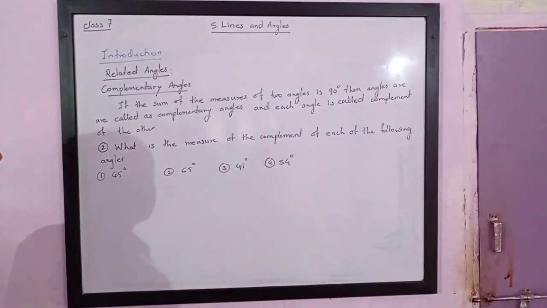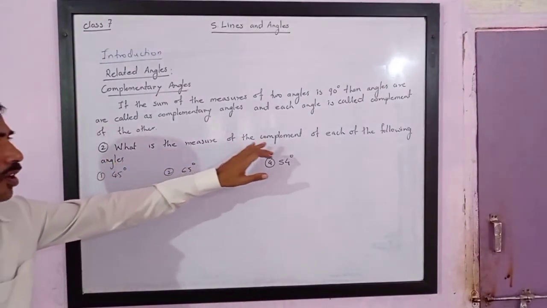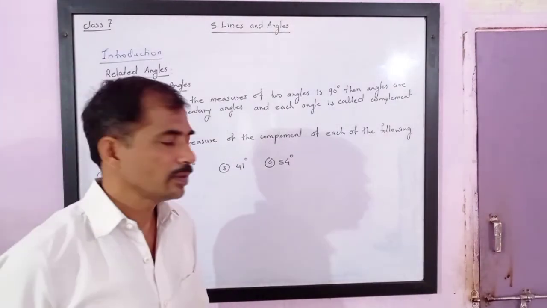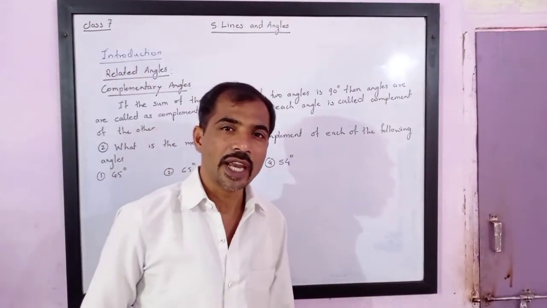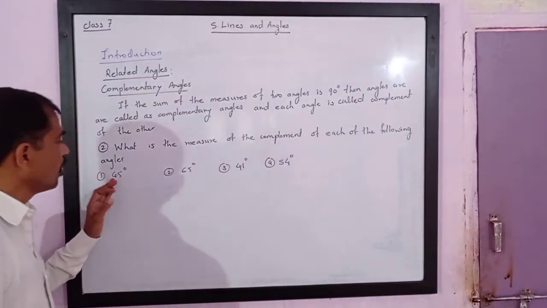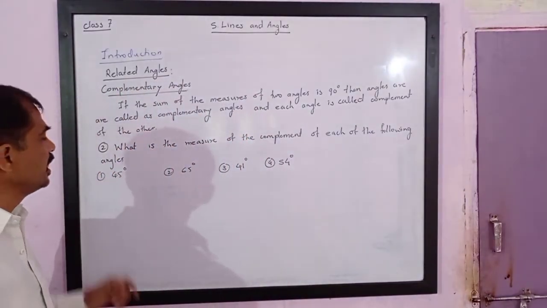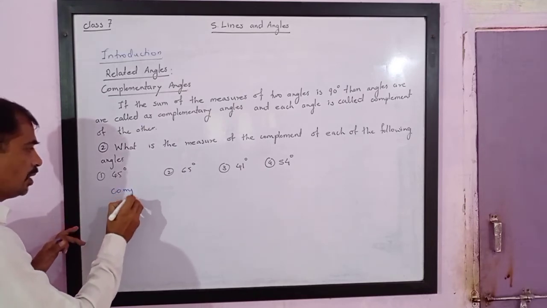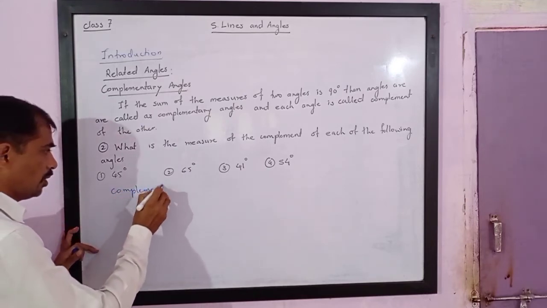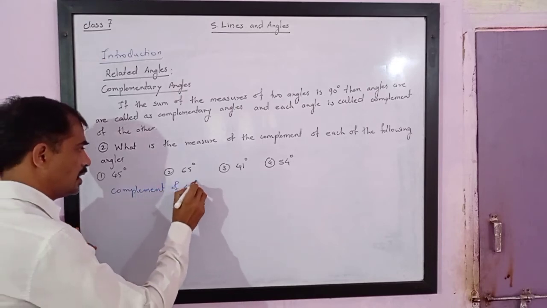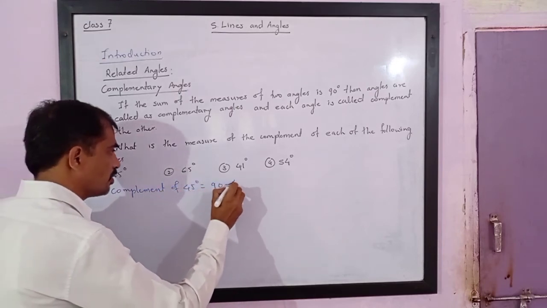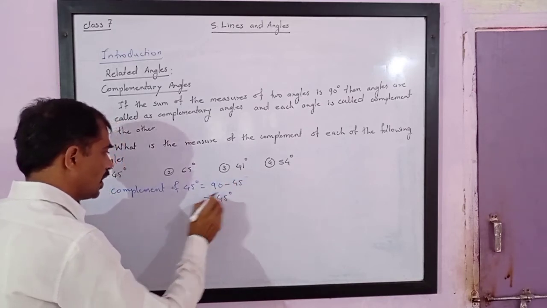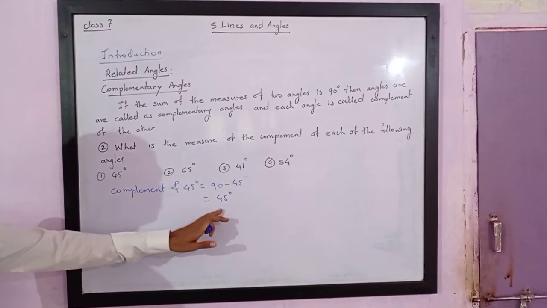Dear friends, the second question is, what is the measure of the complement of each of the following angles? We have already studied that the sum of measures of complementary angles is 90 degrees. So 45 plus something must be 90 degrees. It means the complement of 45 degrees is equal to 90 minus 45, which is again 45 degrees. Thus the complement of 45 is 45 itself.